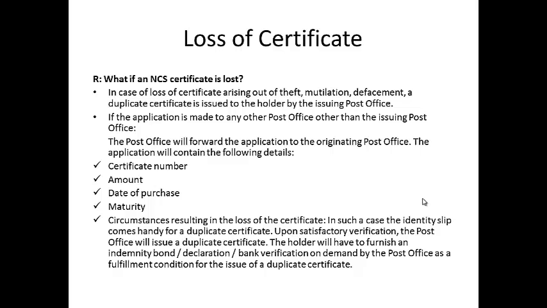In case of loss of certificate arising out of theft, mutilation or defacement, a duplicate certificate is issued to the holder by the issuing post office. If the application is made to any other post office other than the issuing post office, the post office will forward the application to the originating post office. The application will contain the following details: certificate number, amount, date of purchase, maturity, and circumstances resulting in the loss of the certificate. In such a case, the identity slip comes handy for a duplicate certificate.